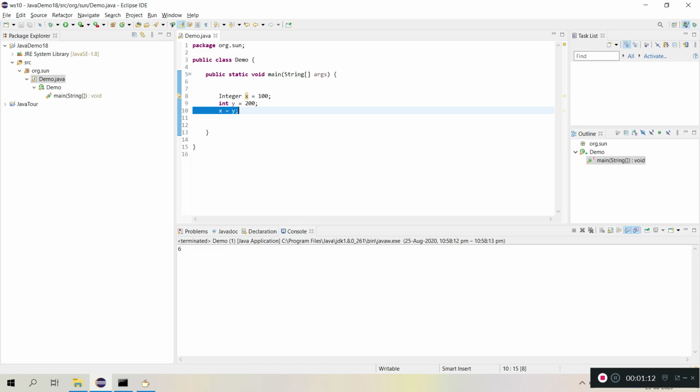So this is called autoboxing. This is nothing but this primitive value being converted to an object and being assigned internally or automatically. So the definition of autoboxing is the conversion of primitive types to object types automatically. The reverse process is called auto unboxing.